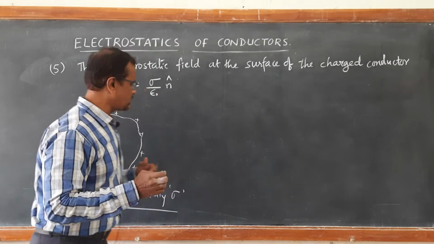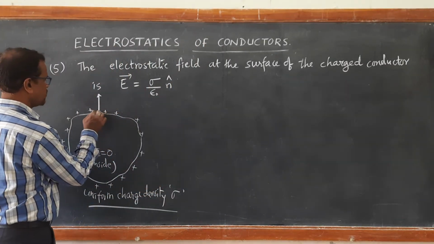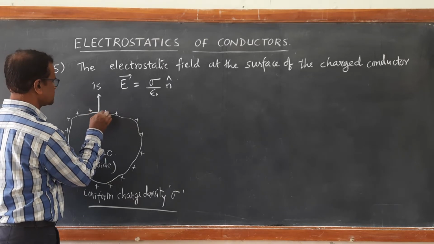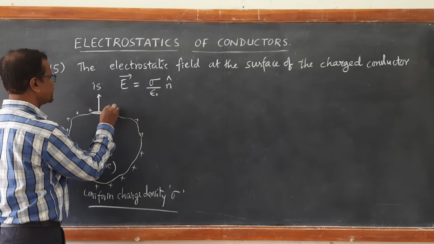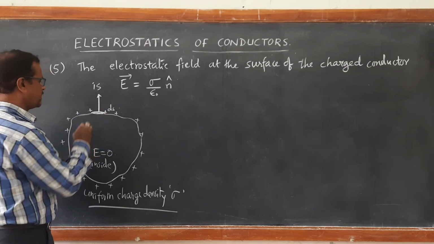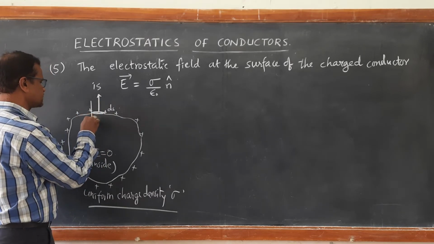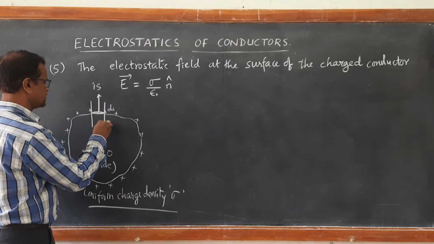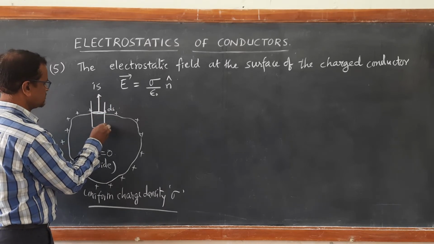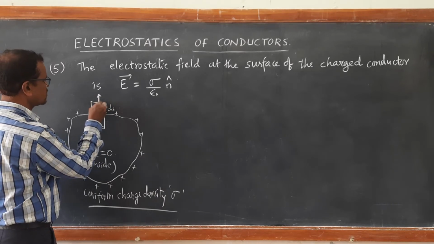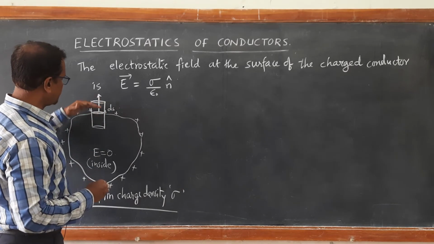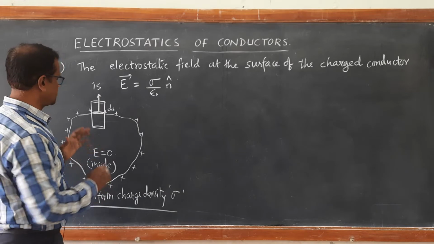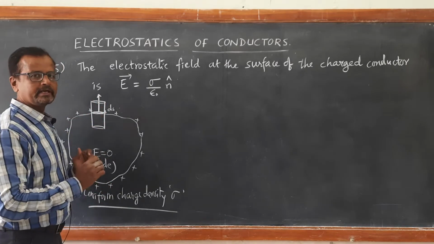To apply Gauss law, we consider a small elementary area ds, and we construct a cylindrical Gaussian surface which has upper and lower circular faces with a surrounding cylindrical face.